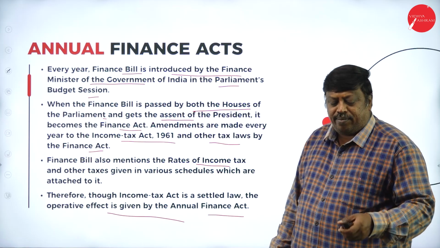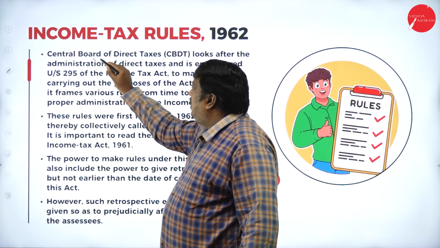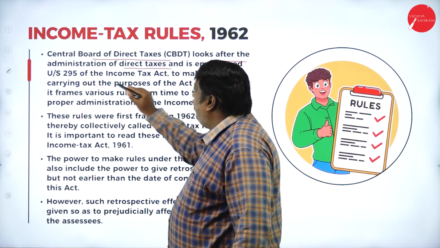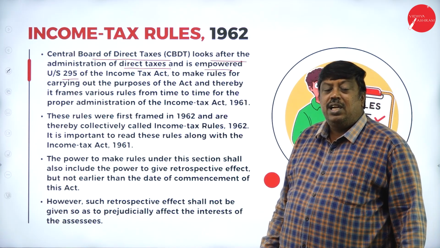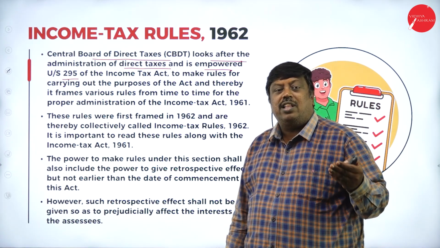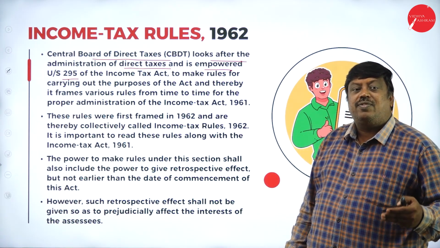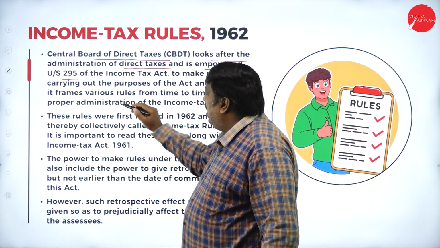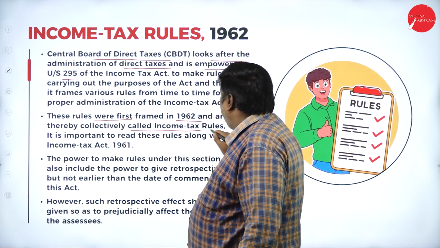Income Tax Rules 1962, what does it say? Earlier, it was called the Central Board of Direct Taxes, which looks after the administration of direct taxes and is empowered under Section 295. So, under Section 295, they have clearly informed how many people will be there to control the direct taxes, what their designation will be, how they're going to be appointed, and what rules and regulations will be framed under this act, to be controlled by the Central Board of Direct Taxes. These rules were first framed in 1962 and they are collectively called the Income Tax Rules.